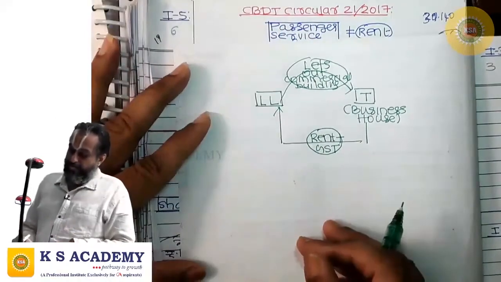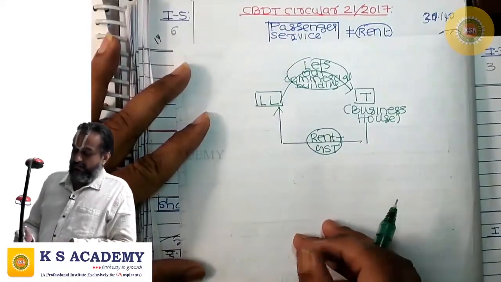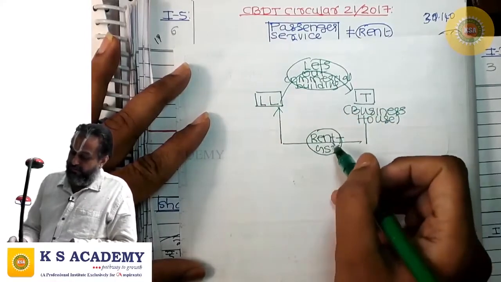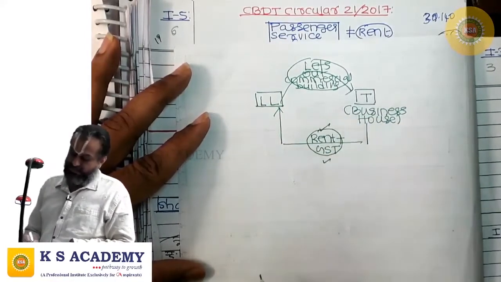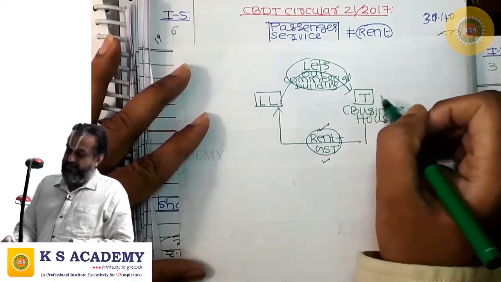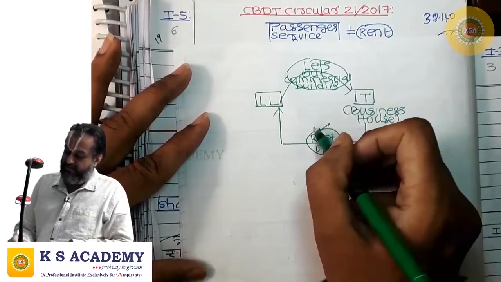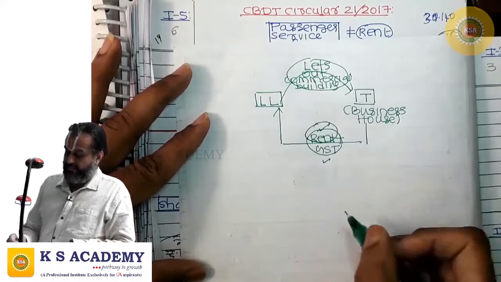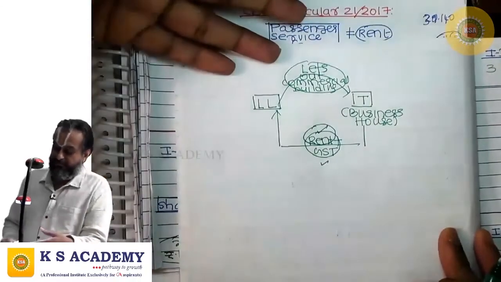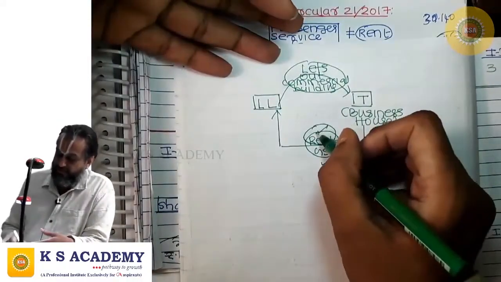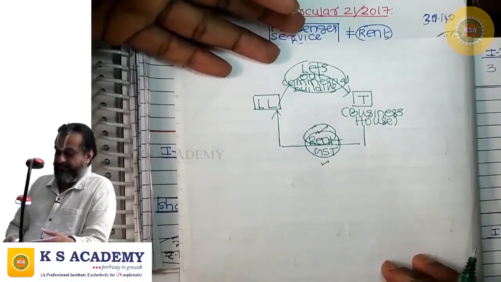So here, the landlord will not only get rent, but will also collect GST. The tenant has an obligation to deduct tax only on the rental portion, not on the GST. So the TDS rate shall be applied only on the rent portion, not on the GST. Why?